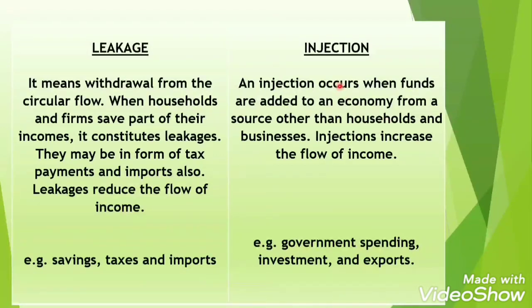What is an injection? An injection occurs when funds are added to an economy from a source other than households and businesses. Injections increase the flow of income, like government spending, investment and exports. Injections take place when spending is not generated by households. For example, I have already mentioned investments and government spending.